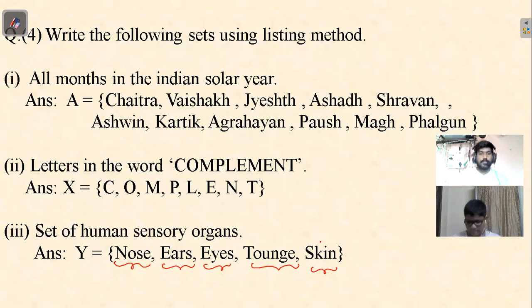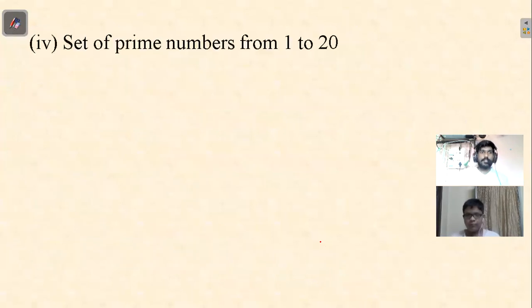Done, sir. Next question. Set of prime numbers from 1 to 20. Can you list them? P equals 2, 3, 5, 7, 9.